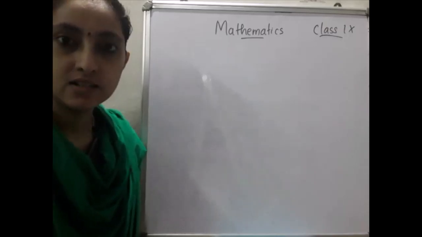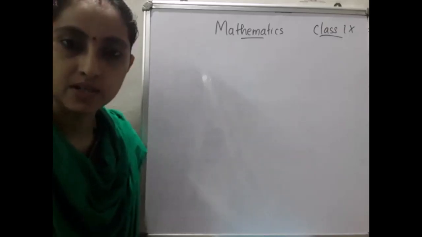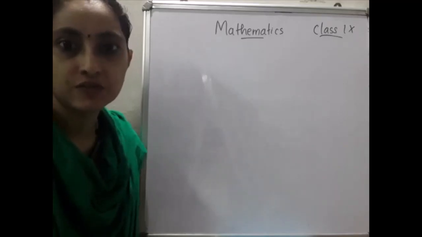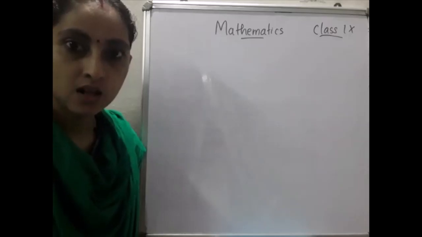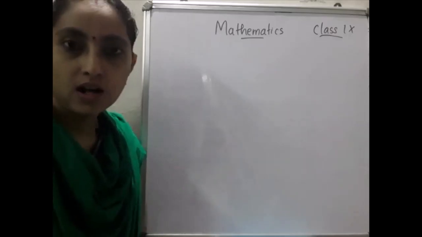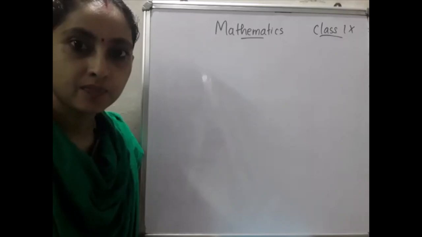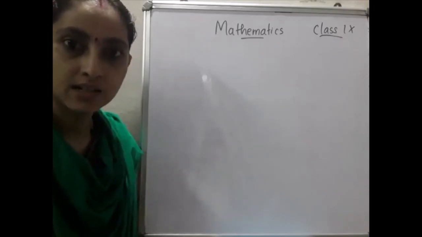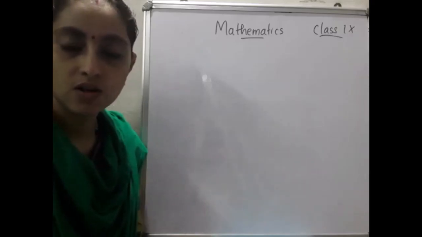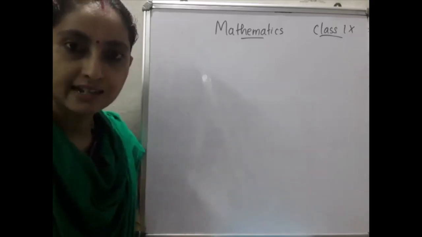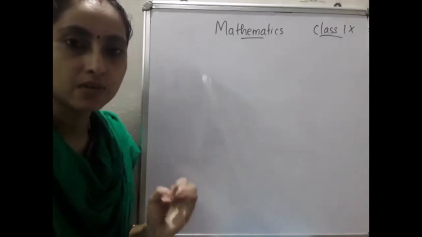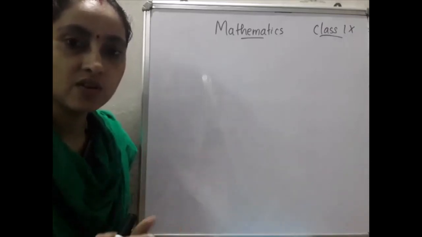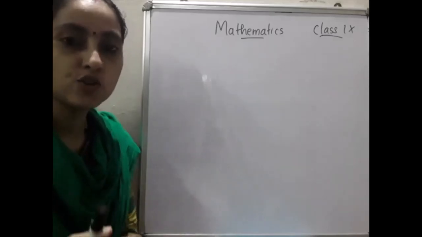So, we started the lines and angles chapter. In that chapter, all the basic concepts based on the first section we discussed. I hope all of you covered those portions. If you don't know those basic concepts, then you will not understand the remaining chapters. Also, in the next chapter we are applying some concepts from here. So this chapter is the basis of all the coming 3 or 4 chapters.